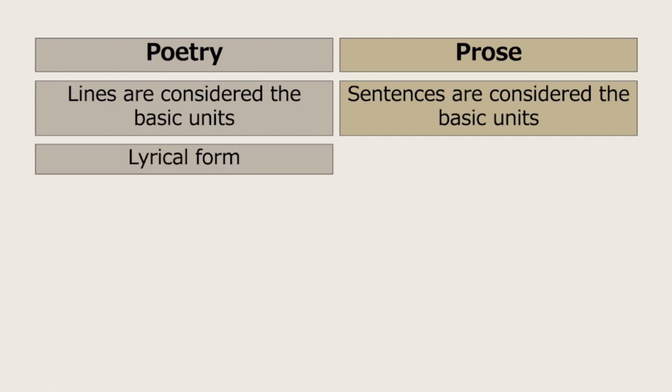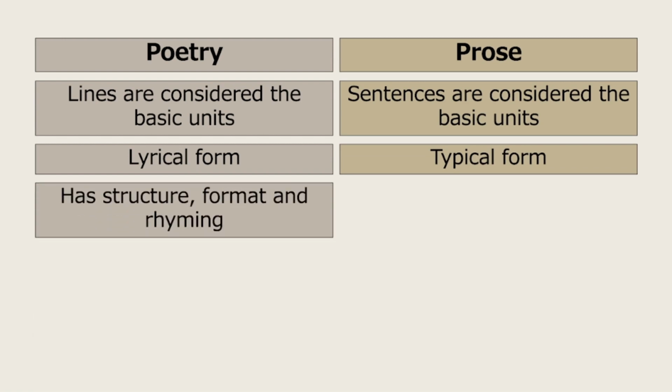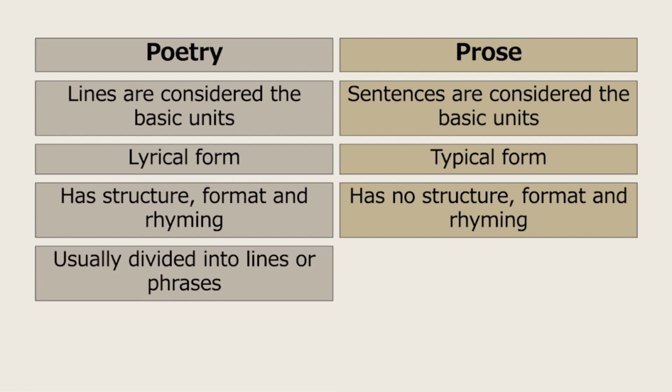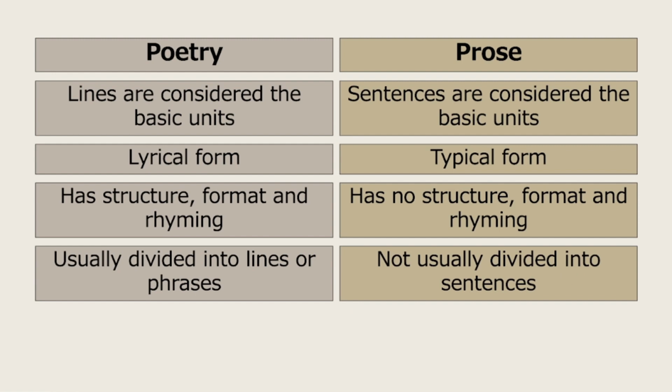Poetry is a lyrical form of writing, and prose is a typical form. Poetry has structure, format, and rhyming. Prose has no structure, format, and rhyming. And poetry is usually divided into lines or phrases. But prose is not usually divided into lines, because in prose, you form a paragraph. Not just a sentence, but sentences in a paragraph.